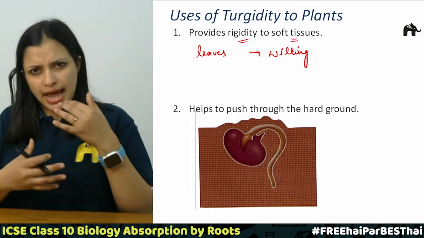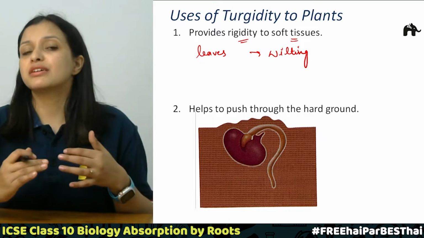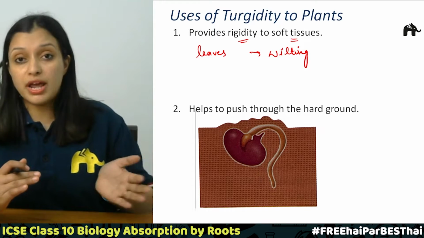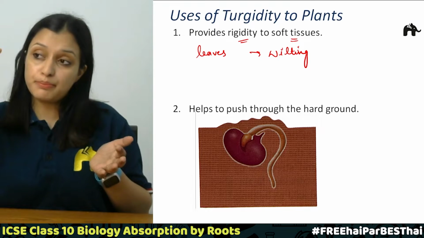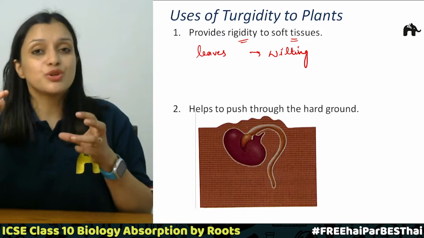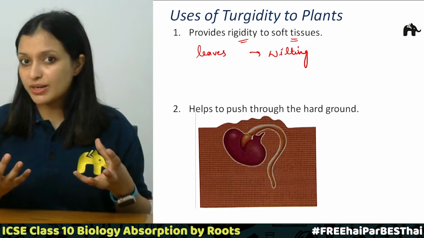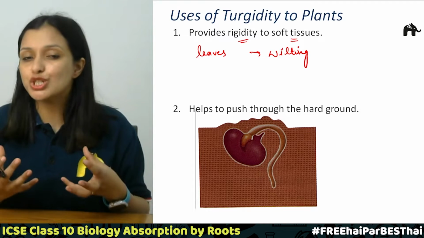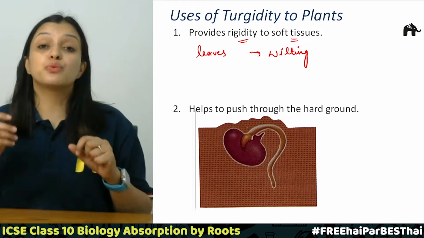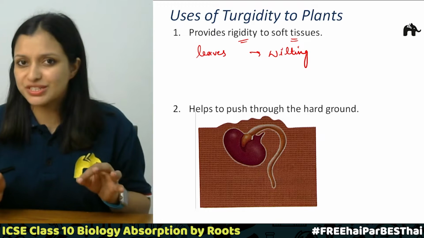But as soon as the evening comes, the rate of transpiration will lower and there will be more absorption of water, right? Compared to the transpiration, the water absorption by the roots will be more. In that case, the leaves will again be filled with water and they will again be rigid. They will not droop down, right? So this is the first point, where turgidity provides rigidity to the soft tissues, correct?